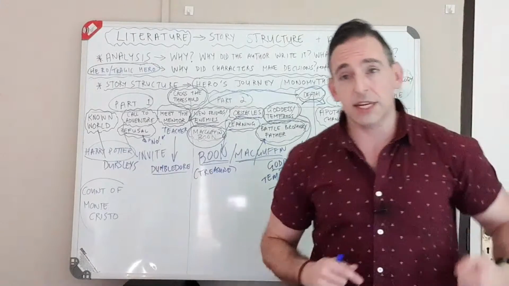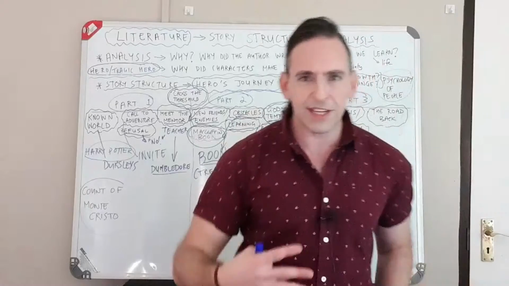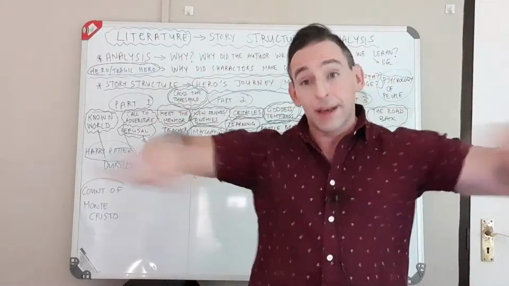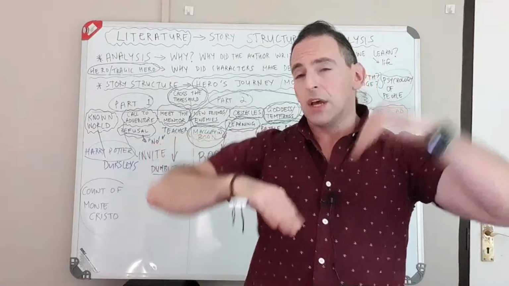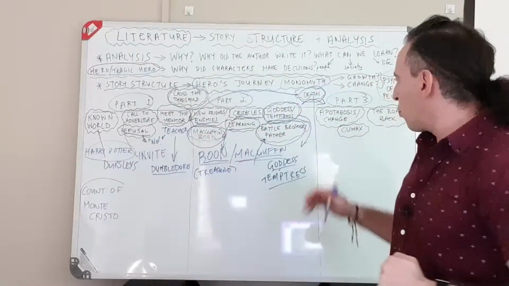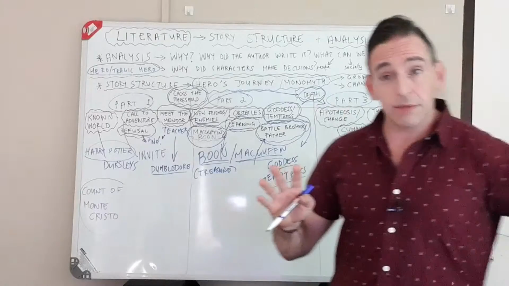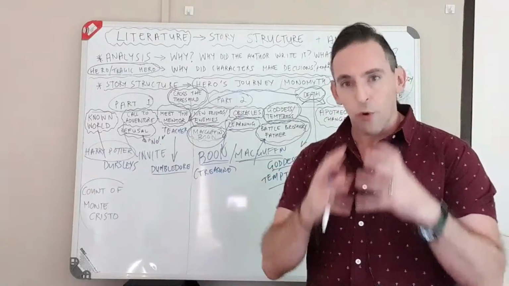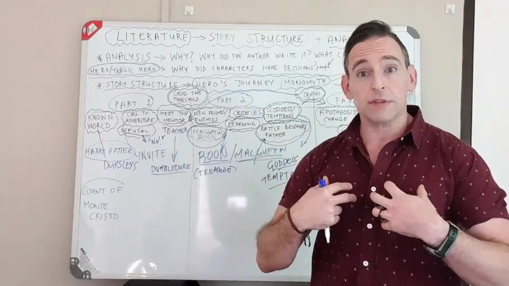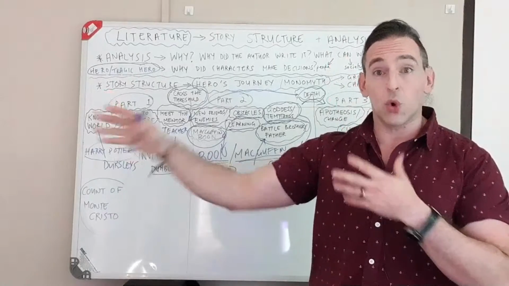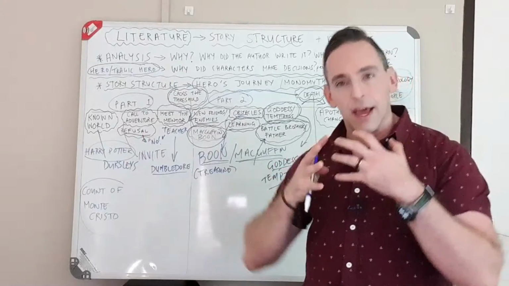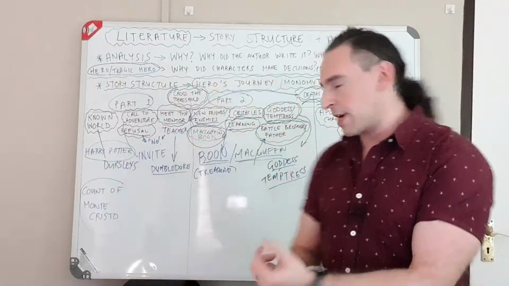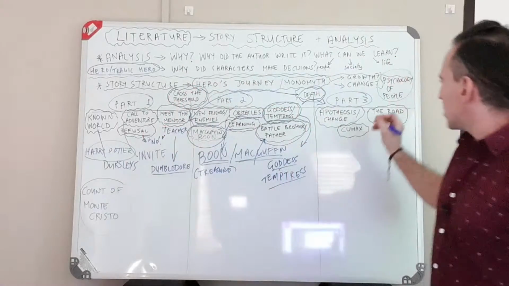I think we discussed last time that if it's a romantic story, this is the part where the two people break up and now they have to find their way back together. So this is a low emotional point where someone dies sometimes, and that death forces the hero to be themselves. So now they don't have the mentor with them. They have to make the decisions themselves, again, becoming what they're going to become. And then we move on to part 3.